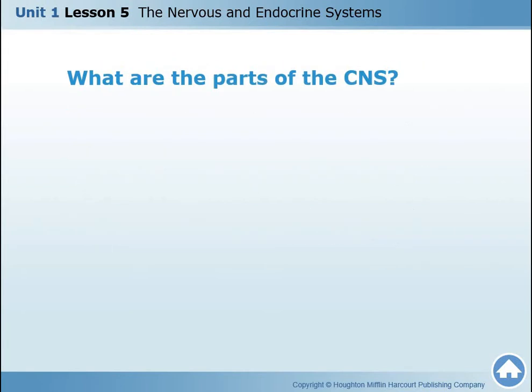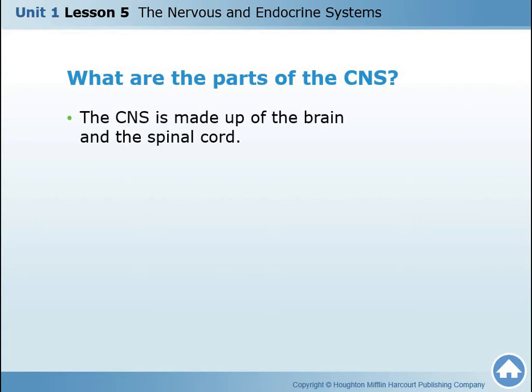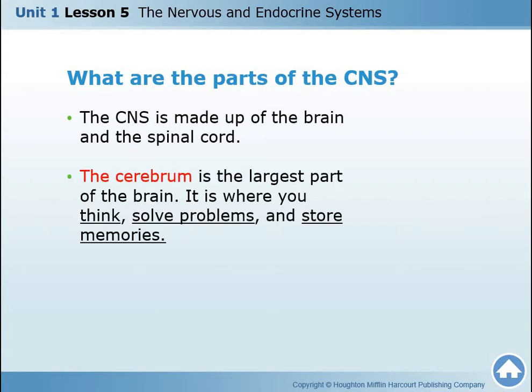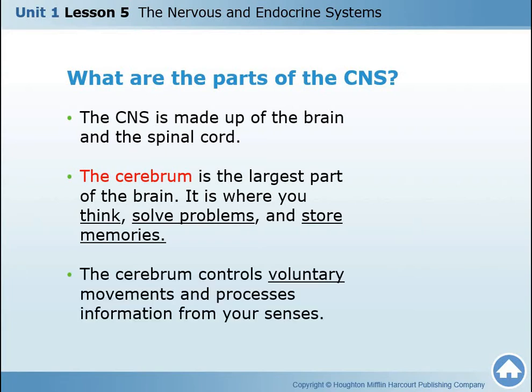Okay, what are the parts of the CNS? Remember, the central nervous system, we will call it the CNS. And like we said, it has two main parts, the brain and the spinal cord. Let's start with the brain. The brain has three main parts: cerebrum, cerebellum, and medulla oblongata.